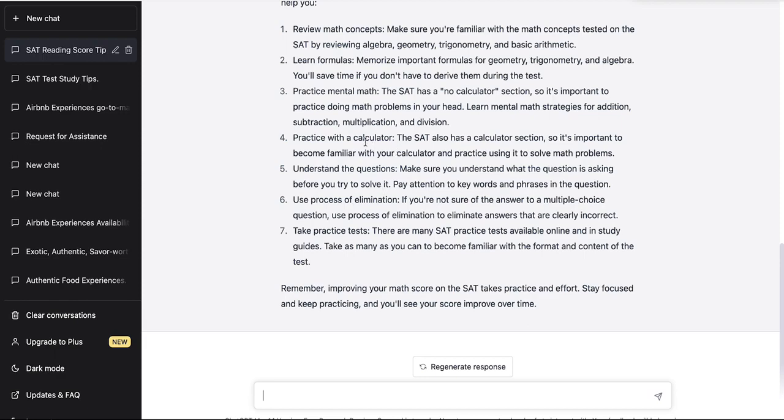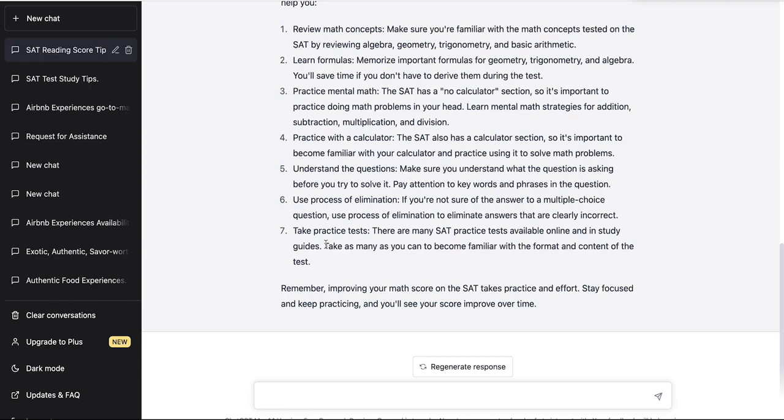Pointer six, use process of elimination. Sometimes you may not know the answer off the top, right? But if you can eliminate the wrong answers, perhaps you can narrow your answer options to maybe two, right? If you have to pick between two answer options, at least you give yourself a 50% chance of getting the correct answer, assuming that the answer options you eliminated were indeed wrong, right? And now of the two remaining ones, one of them holds the correct answer.